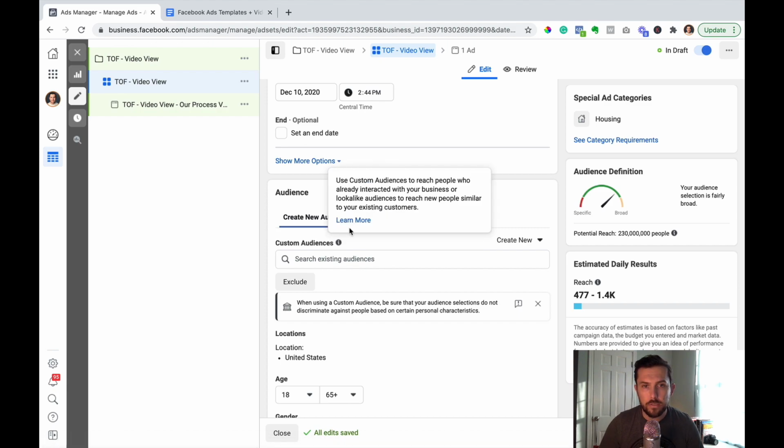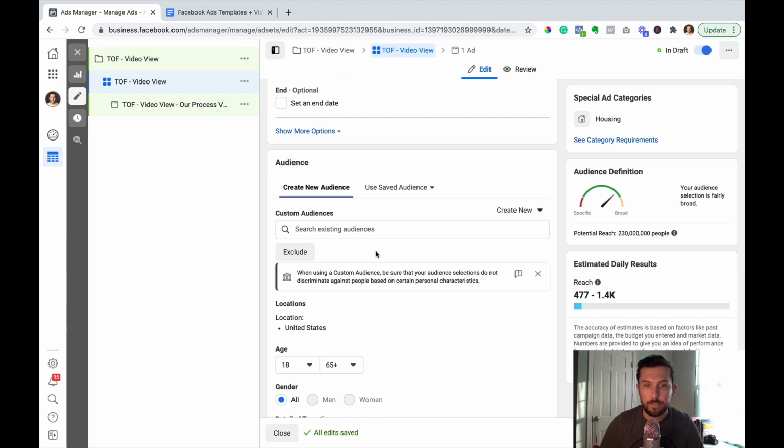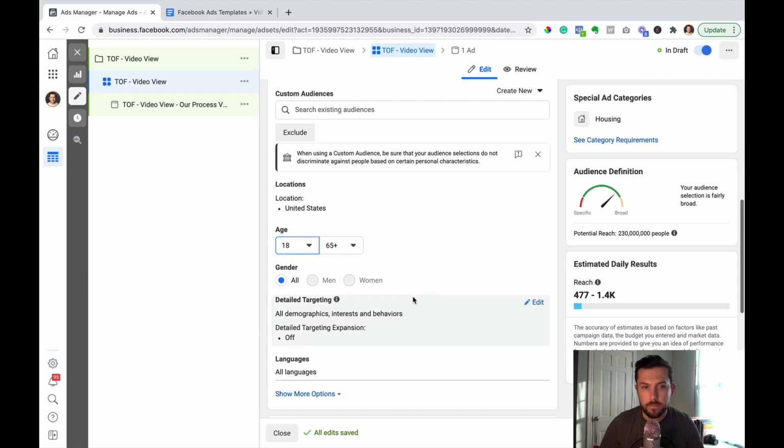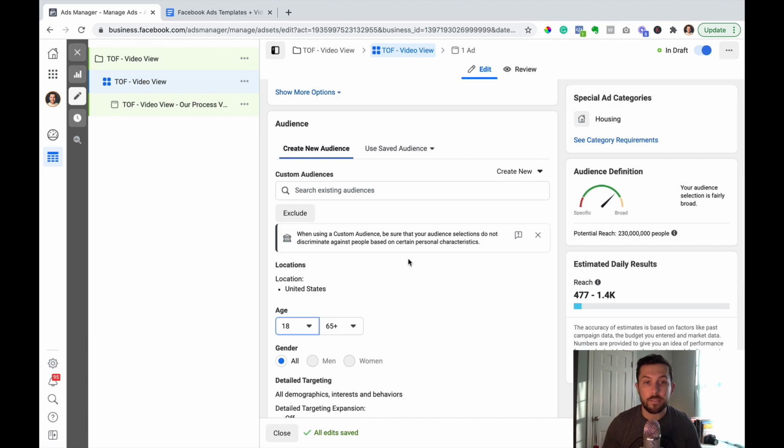And so your audience, again, you don't really have much options when you target. I can't select age. It automatically does 18 to 65. Can't select gender. There's really not a whole lot you can do at all with demographics. I think there's a couple things you can do as far as interest goes. But we are basically just going to drop a pin in our market and let everybody see this video view ad. Because remember, this is a top of funnel ad. This is a cold traffic ad. We're just trying to identify people who may be interested in your service while also building your brand and building know, like, and trust in your market.